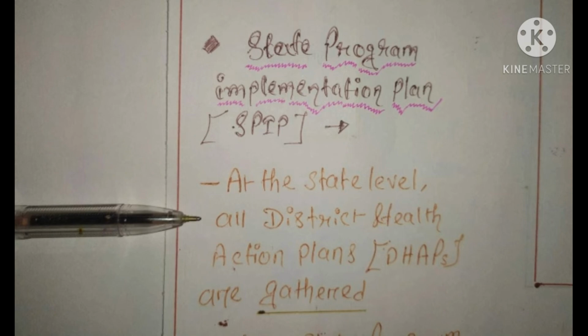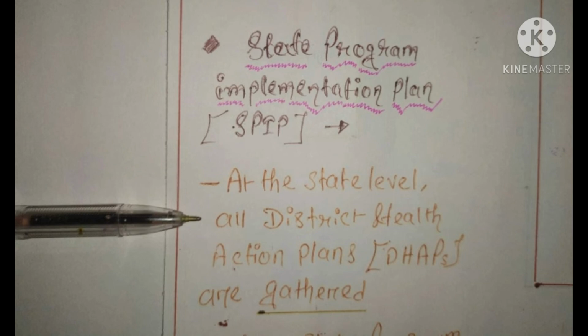At first we make block health action plan, then we gather all the block health action plans from different villages, from different CHC, then we submit it to our respective district, and our respective districts collect all the block health action plans and make a new document that is called District Health Action Plan.